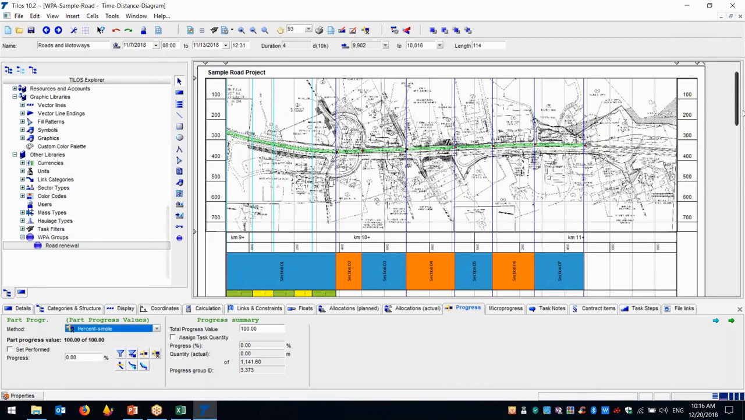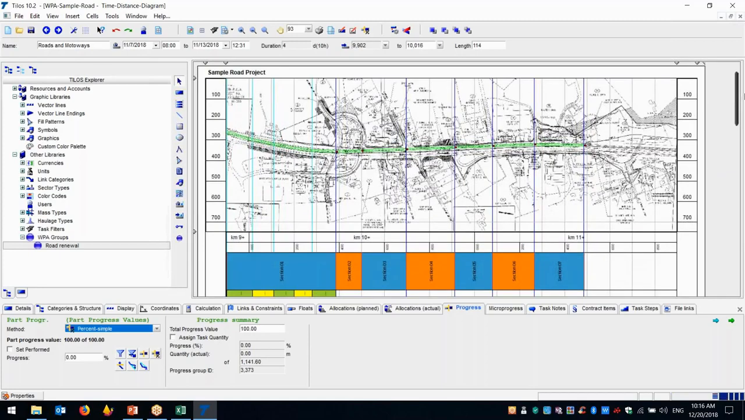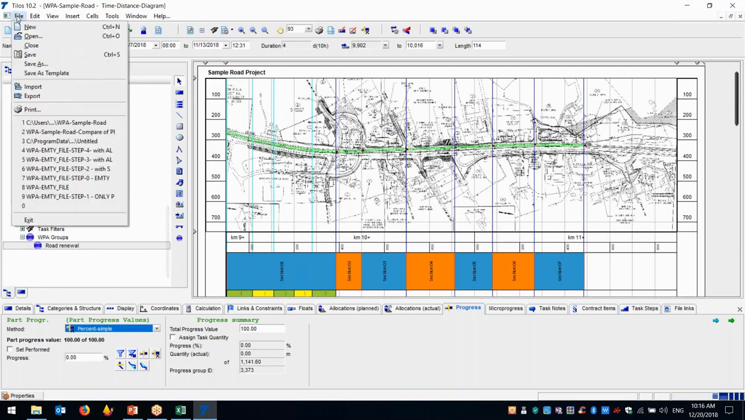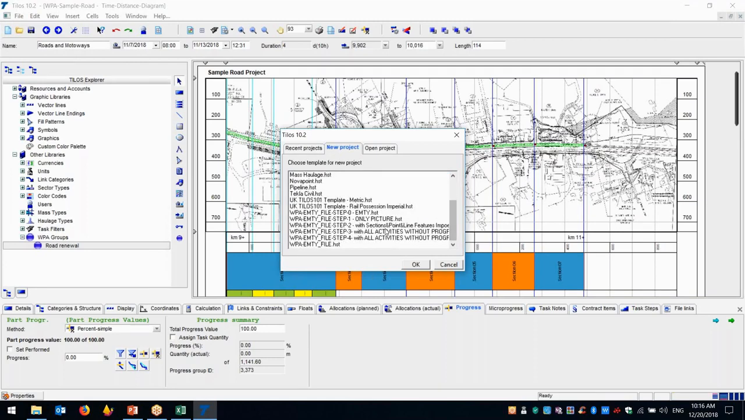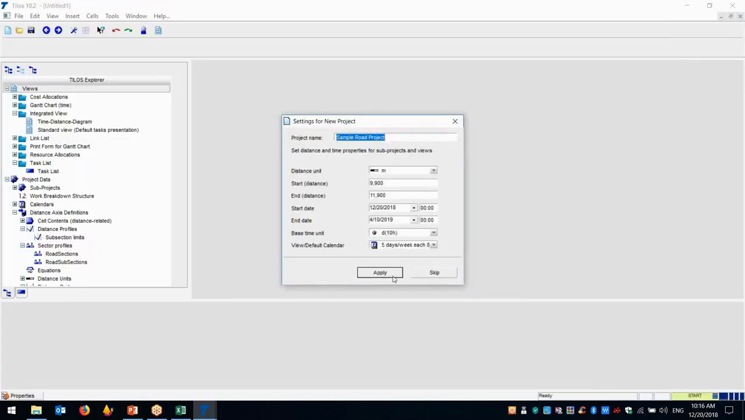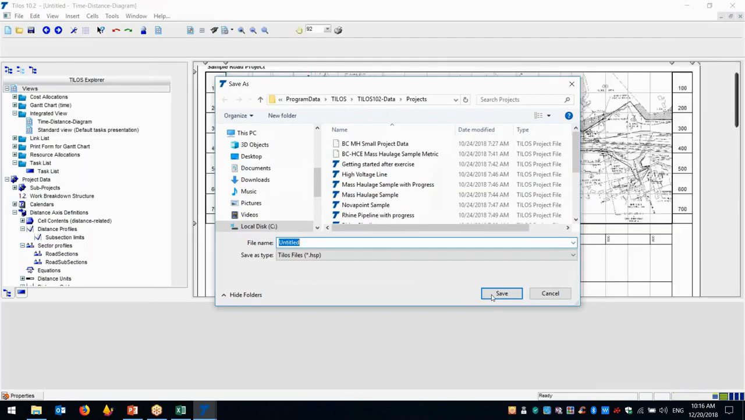All right? Okay, so let's open a new file, which is an empty one, and create this data one by one. It will be easier to understand. All right, so I'm just opening the new file, an empty one, so I created an empty Tilos file. Okay, let's save this one. Empty.